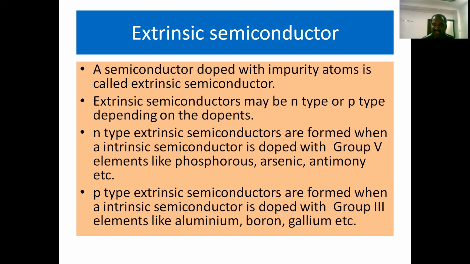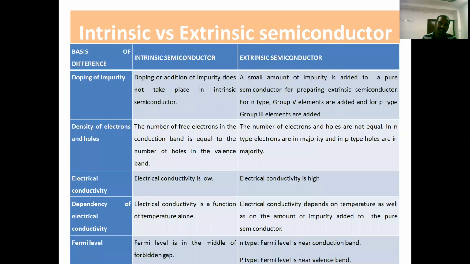N-type semiconductor is formed when an intrinsic semiconductor is doped with fifth group elements like phosphorus, arsenic, antimony. These are also called pentavalent impurities. As a result, we will get N-type semiconductor. In case of P-type semiconductor, if you dope an intrinsic semiconductor with third group elements like aluminum, boron, gallium, etc., we will get P-type semiconductor. Such impurities are called trivalent impurities.